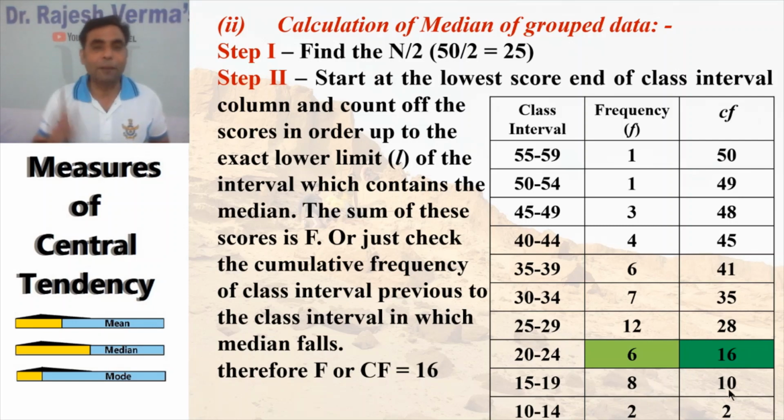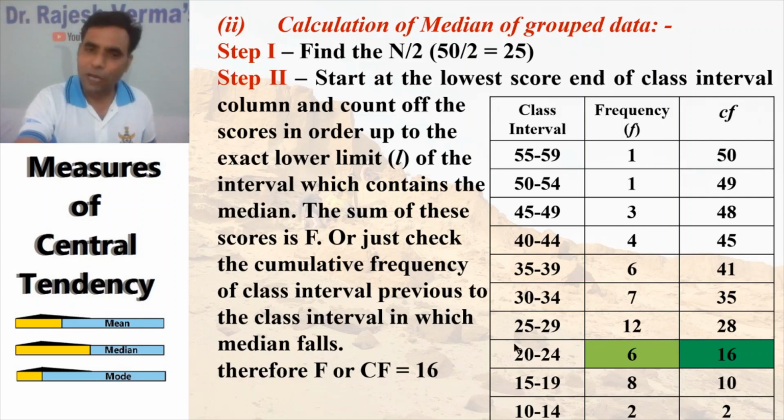Now your n by 2 is 25. We start counting from here, adding up. So 25 is lesser than this and greater than this. Certainly your median falls somewhere between this class interval and this class interval.